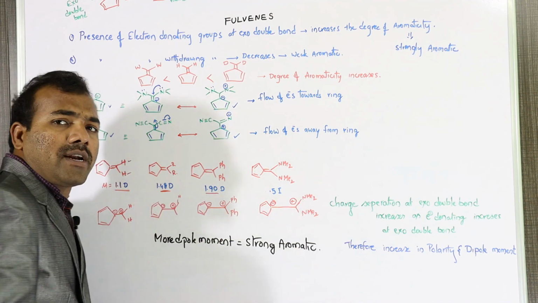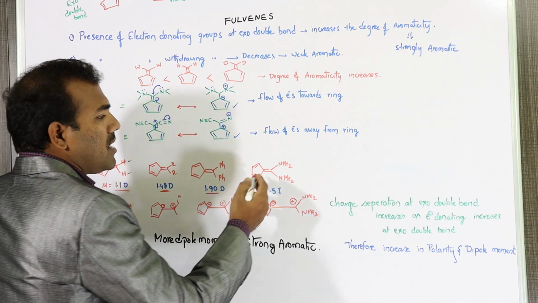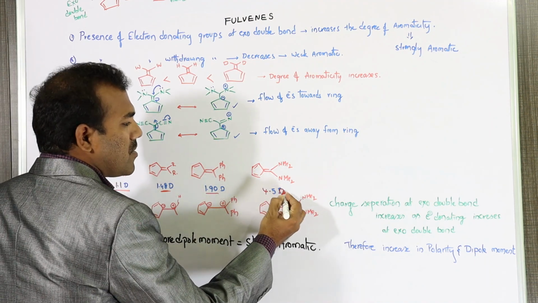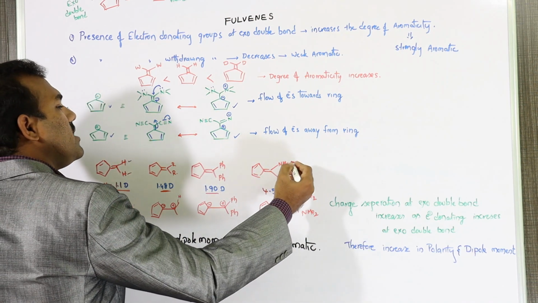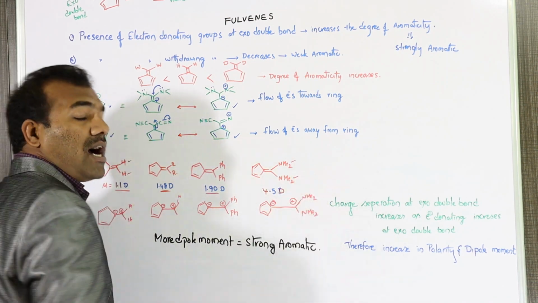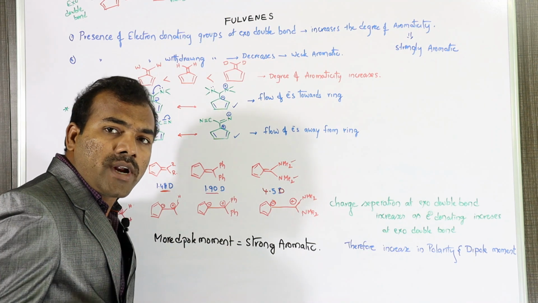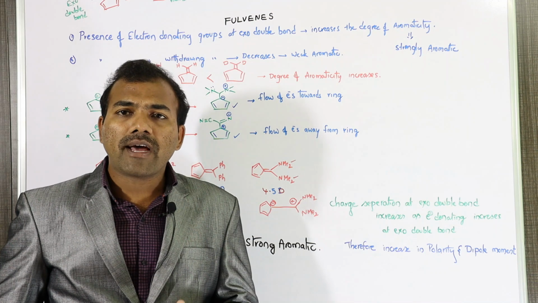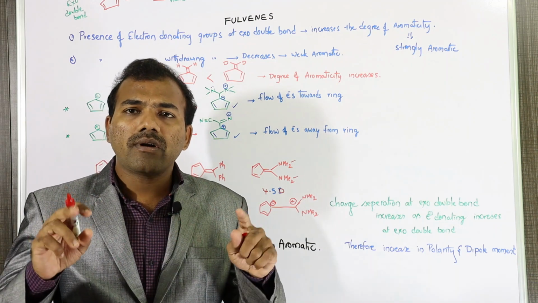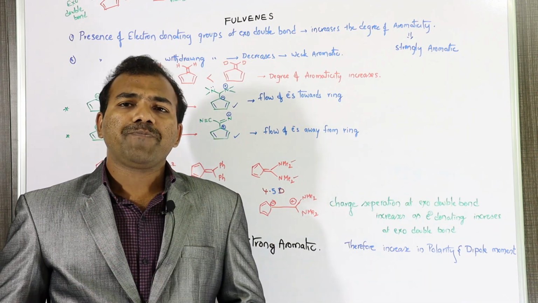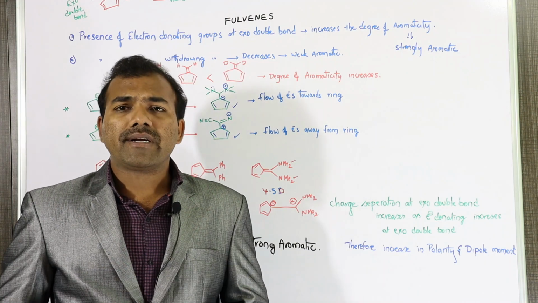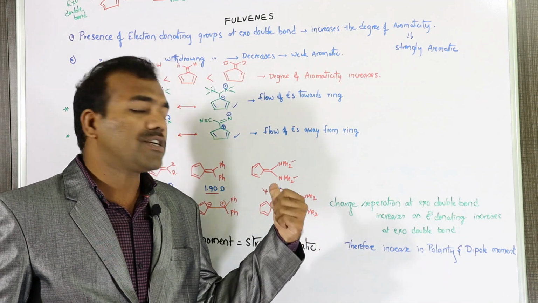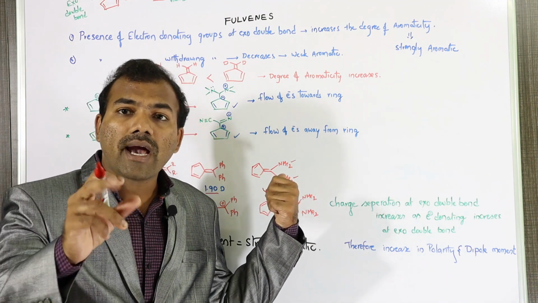It is up to 1.90 D. Here, in this compound, 4.5. Because these two are very strong electron donating groups. These groups will increase the polarity on the exo double bond, and develop more dipole moment, so that it acts as a strong aromatic compound.